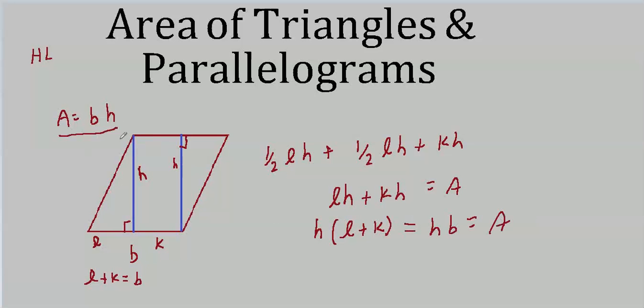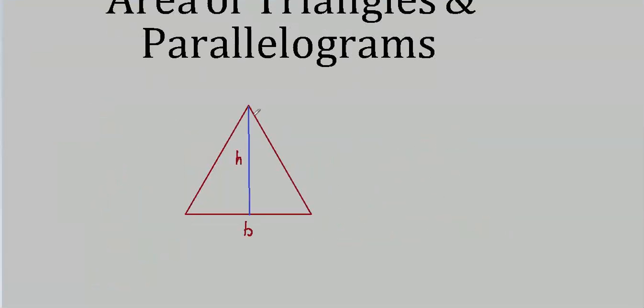And that's why it might look a little strange, but it actually does work out. And the reason is because we just break it up into 2 right triangles plus a rectangle. And those are all things we know how to find the area of. Well, that's bad English. Those are all things of which we know how to find the area. Now that we know how to find the area of a parallelogram, it's easy to, well, I'd like to say it's easy to see why the triangle area is 1/2 BH.